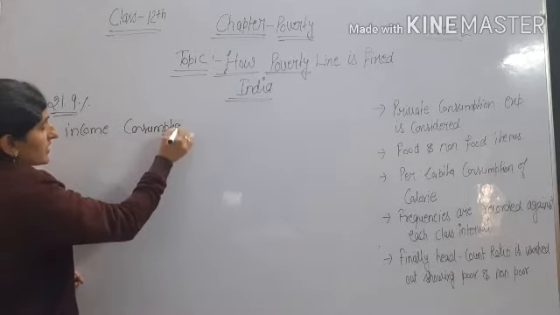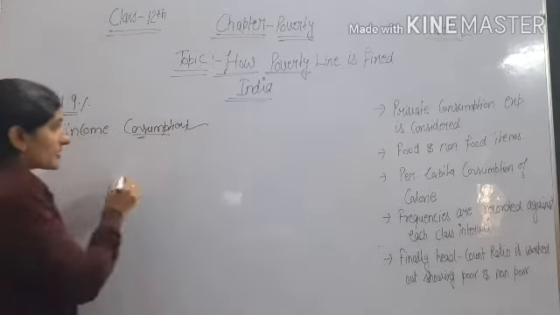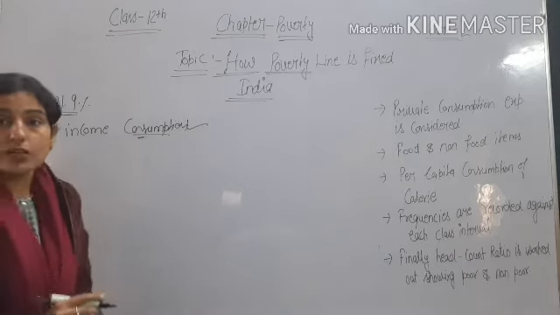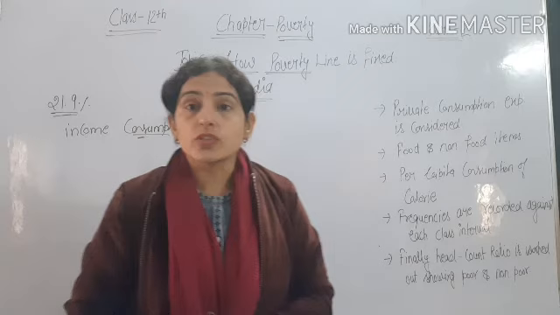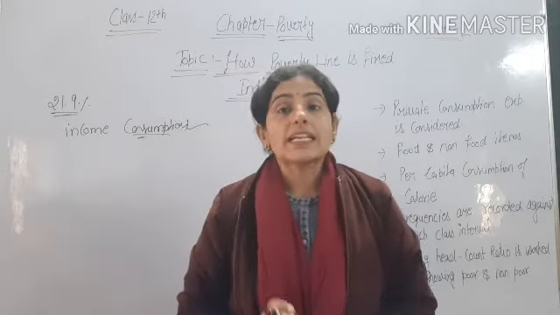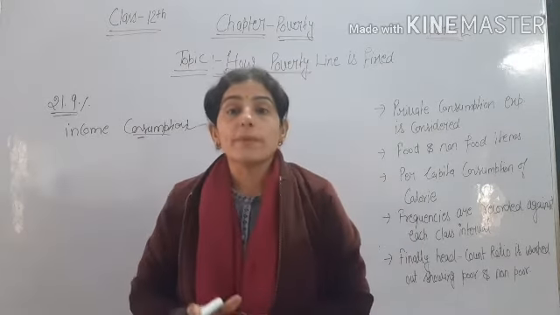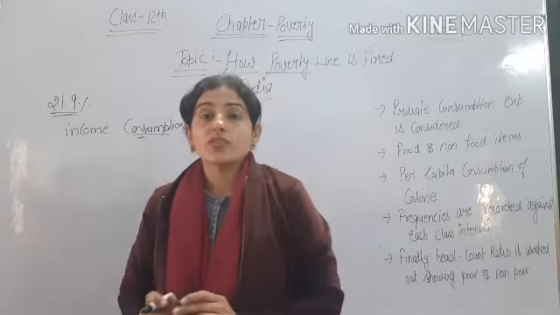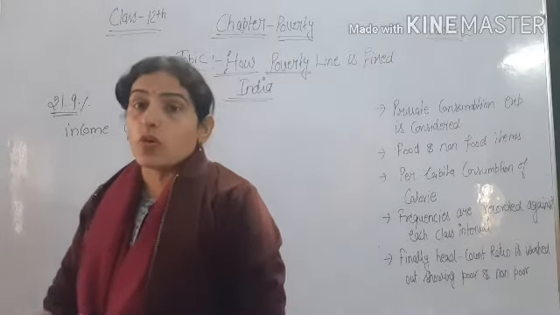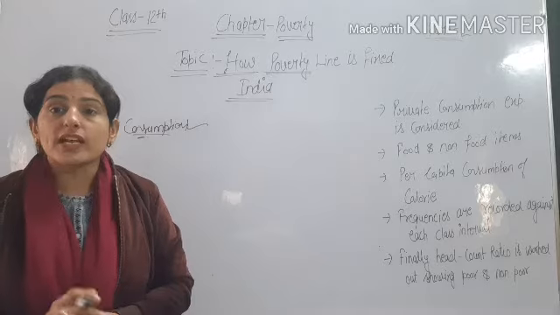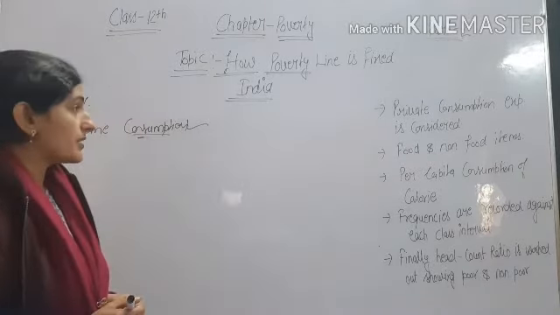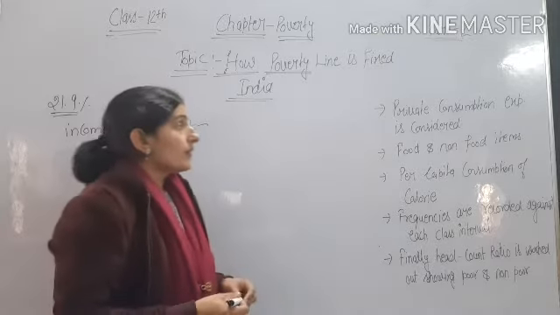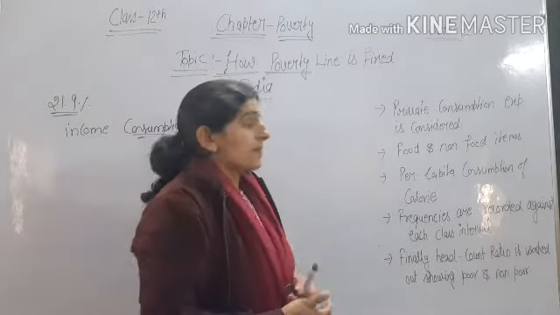Consumption is considered a good parameter compared to income because it shows the actual consumption of goods and services, but income shows only the capacity to purchase, and whether he is actually purchasing or not, we cannot calculate. So consumption is considered a good parameter. So we take private consumption expenditure.